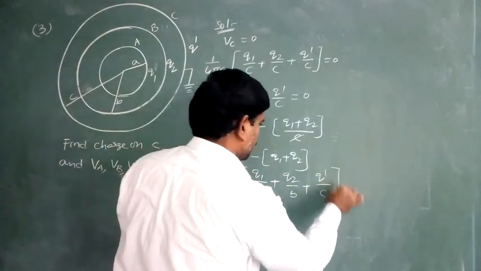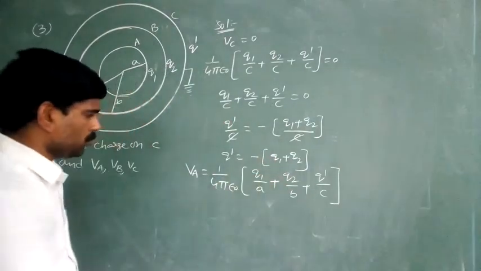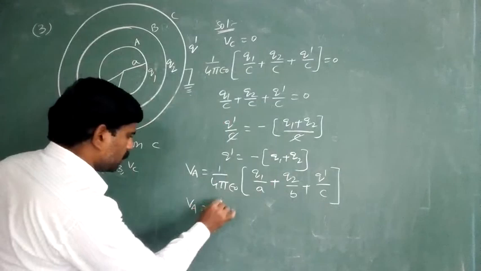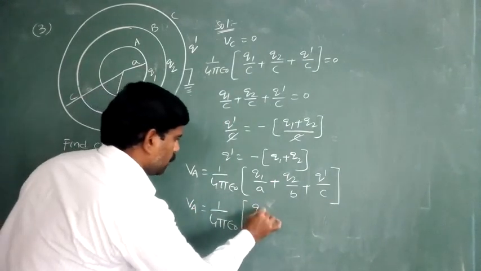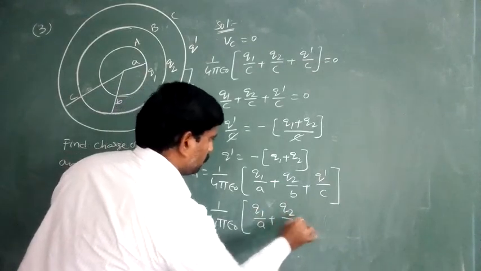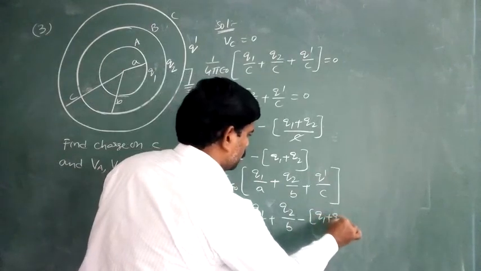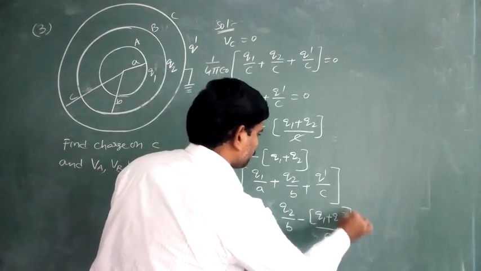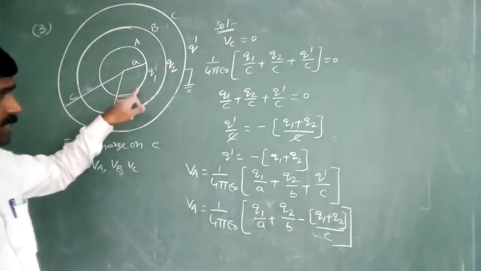But what is Q dash? Minus of (Q1 plus Q2). Therefore, VA is equal to 1 by 4 pi epsilon naught into [Q1 by A plus Q2 by B minus (Q1 plus Q2) by C]. This is the potential on the surface of the first shell.